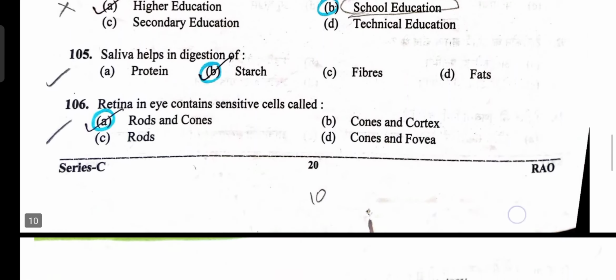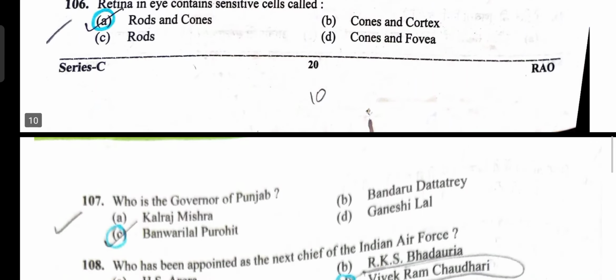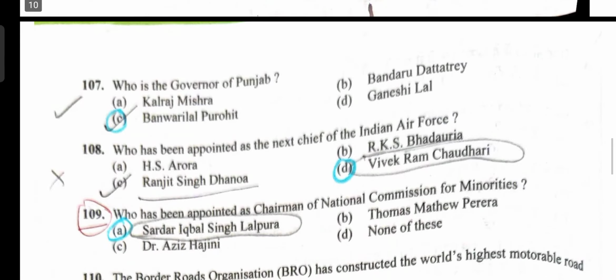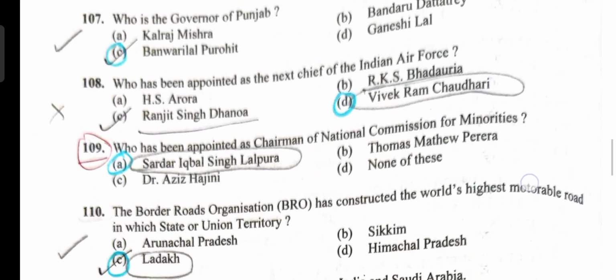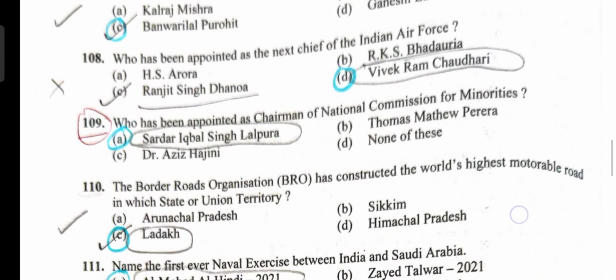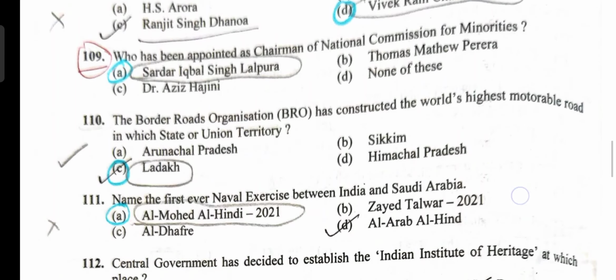Saliva helps in digestion of starch, option B. The retina contains rods and cones, option A. Governor of Punjab, Banwarilal Purohit, option C. Who has been appointed as the next Chief of the Indian Air Force? Vivek Ram Chaudhari, option D is the correct answer. Chairman of the National Commission for Minorities, Sardar Iqbal Singh Lalpura, option A is correct.